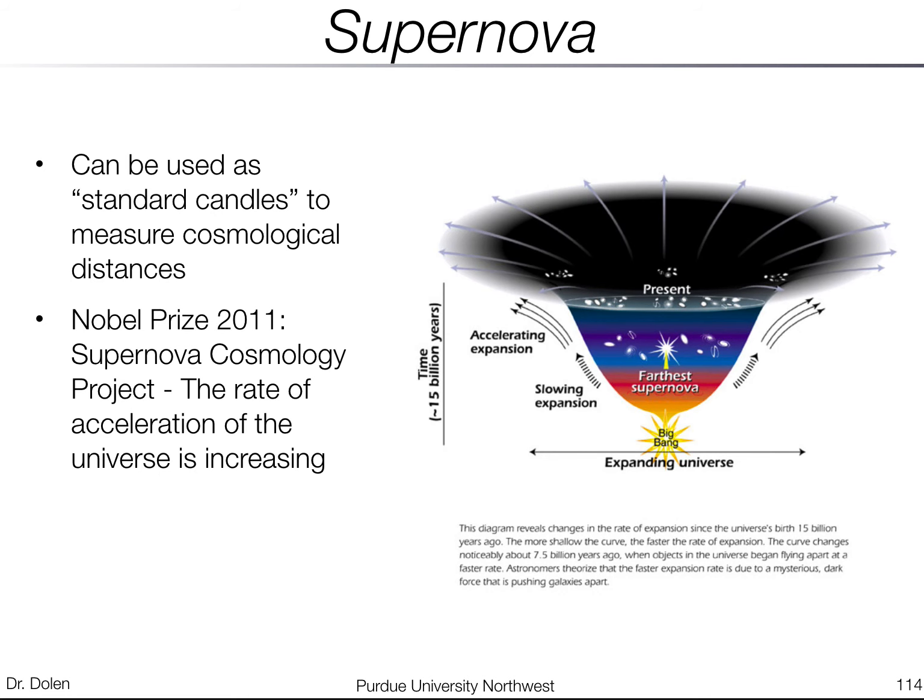We can also study supernova. Supernova can be used as standard candles. Certain types of supernova always blow up and emit basically the same amount of energy, and they should all be the same brightness. And using that fact, you can actually estimate the distance a supernova is away from you.